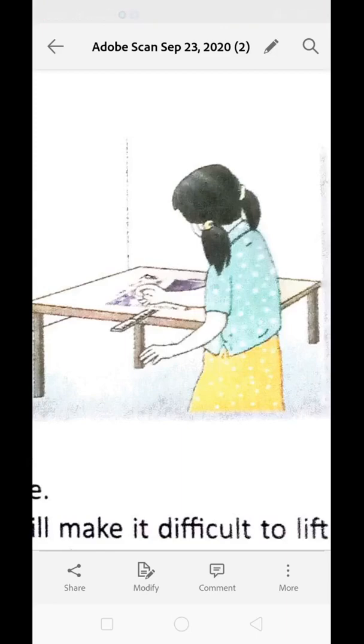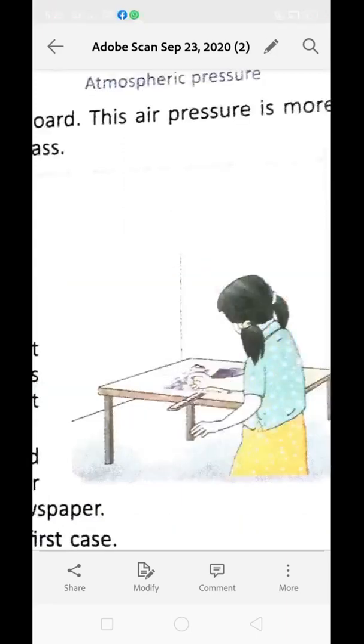Why? Because the pressure of air is more above the flattened newspaper. It will make it difficult to lift the ruler up, and the air pressure also presses the newspaper down on the ruler. So, not only is the ruler supported by the table, it is also supported by the newspaper which is spread over it. Clear?